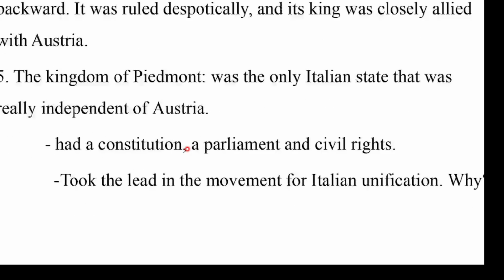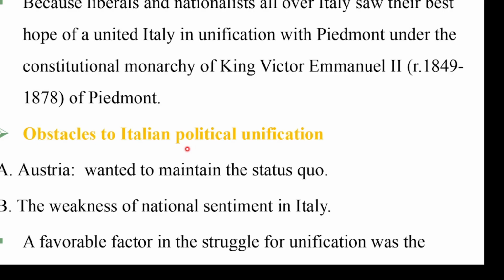Why? Because liberals and nationalists all over Italy saw their best hope of a united Italy in unification with Piedmont under the constitutional monarchy of King Victor Emmanuel II, who ruled Piedmont from 1849 up to